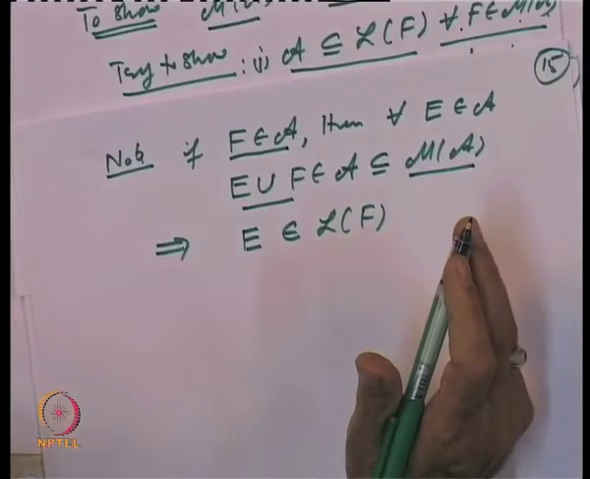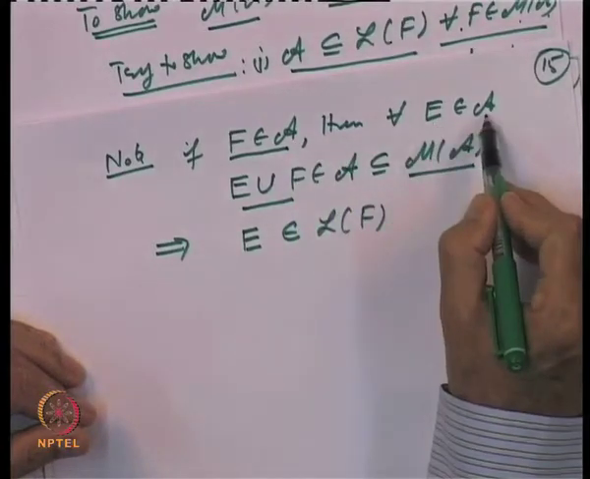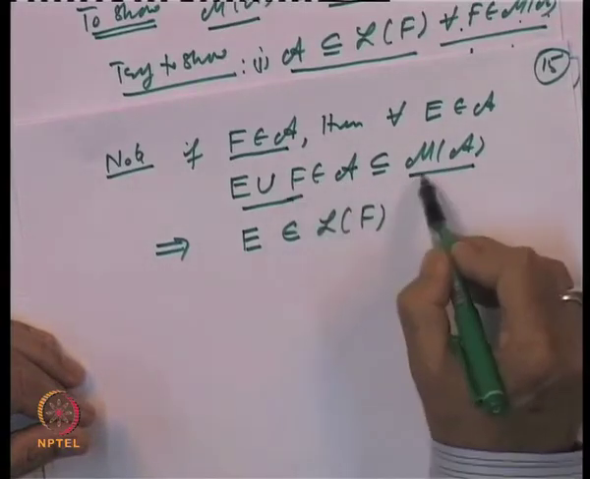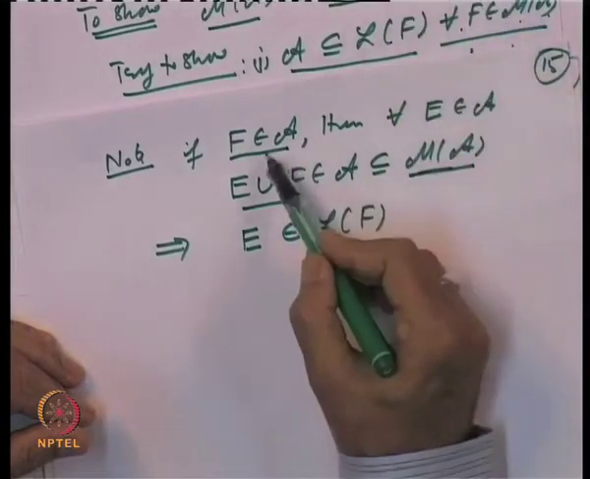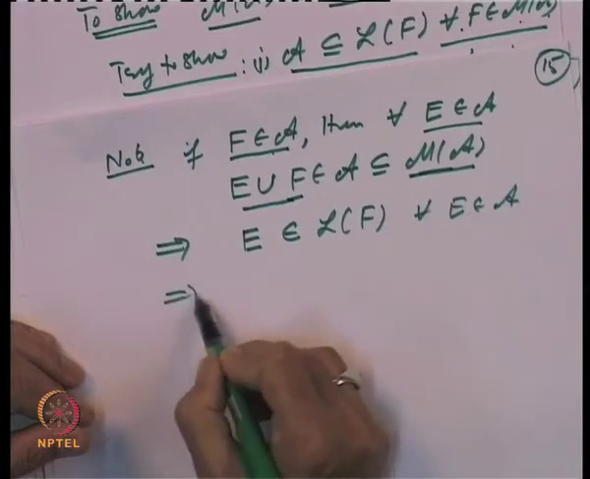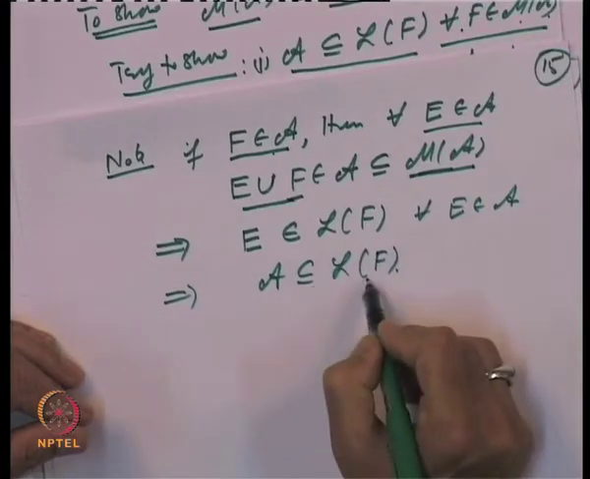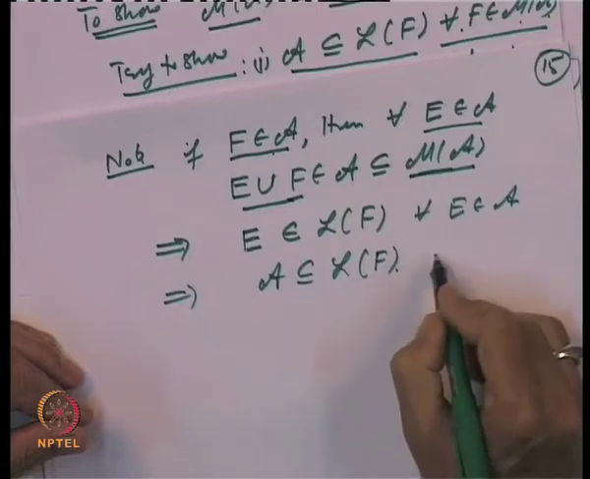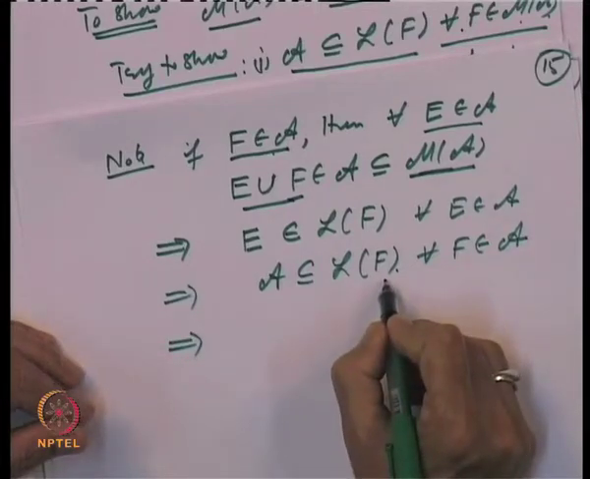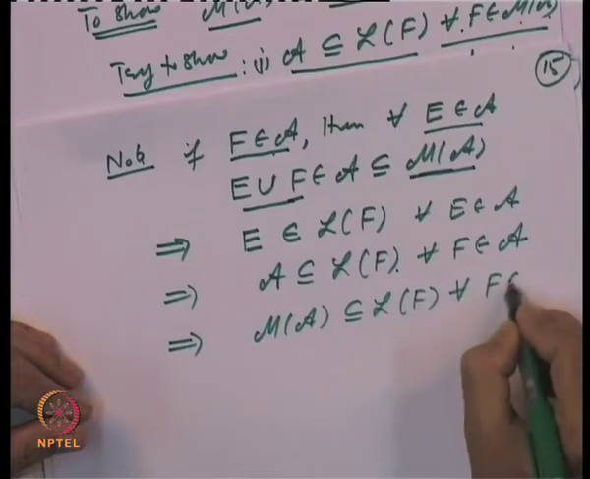So, once again, we are starting with a very simple observation. If a set F belongs to A and E belongs to A, then their union belongs to A, and A is always inside M of A. So, E union F belongs to M of A for every E belonging to A. That means we have shown that A is inside L of F for every F in A. Since L of F is a monotone class, as just now proved, this implies M of A is inside L of F for every F belonging to A.